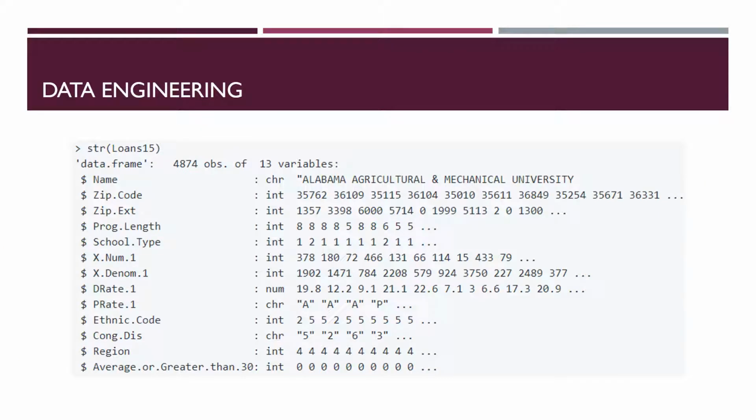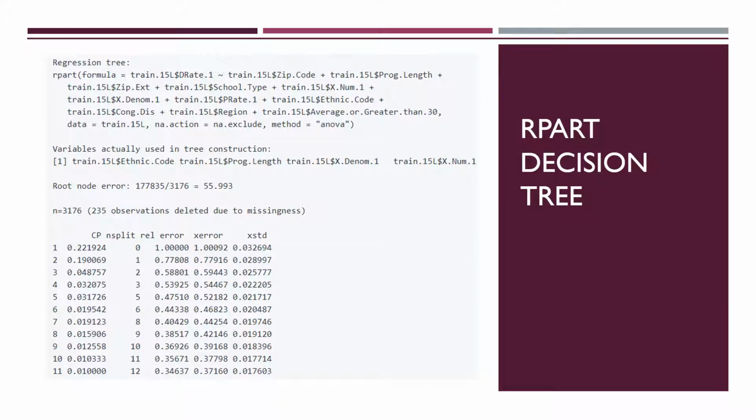I now want to create a data frame containing 2015 data for the variables that I am interested in for an R-part decision tree, as well as a random forest machine learning model. I'll be looking to predict a school's overall student body loan default rate using the different feature variables shown here. After splitting 70% of the data into a training set and leaving 30% as a testing set, in case anyone would like to compare a model to the test set, here's the first R-part model that I have built for this project. I'm trying to predict the default rate based upon all the different feature variables listed in the formula on this slide.